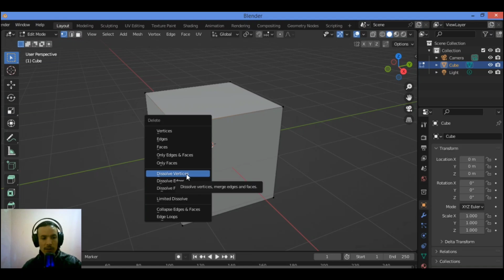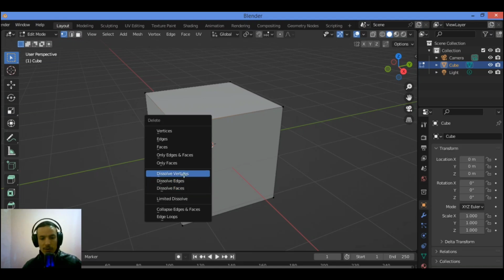Choose Vertices to delete the selected vertices like this. You can also choose to dissolve. We have those choices for dissolve. This means that Blender will try to delete the selected element while piecing together any surrounding geometry. For example, a vertex that is connected to two other vertices via edges that is dissolved will leave a direct connection between the two vertices that are left.